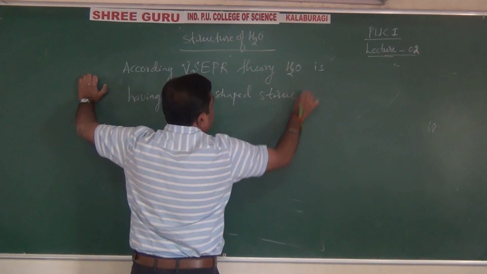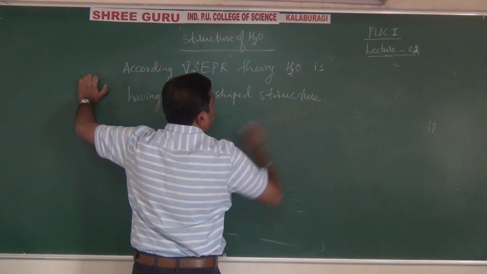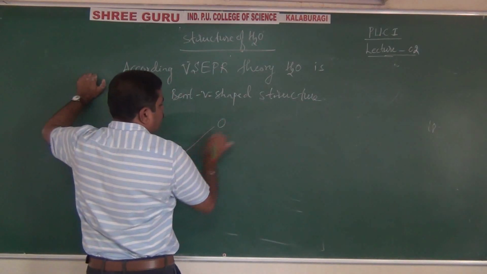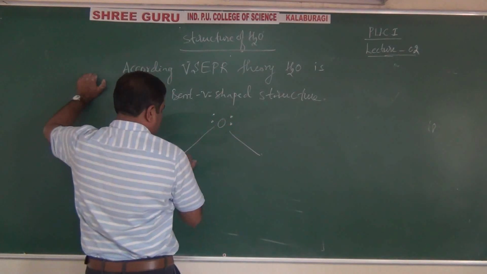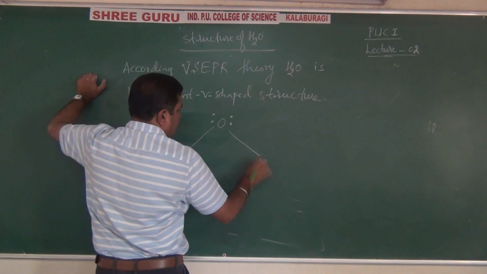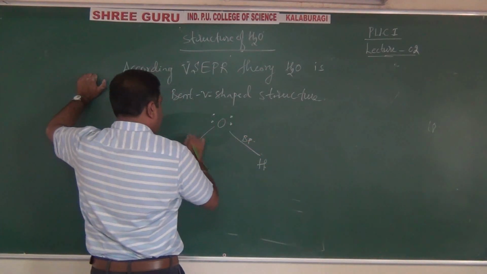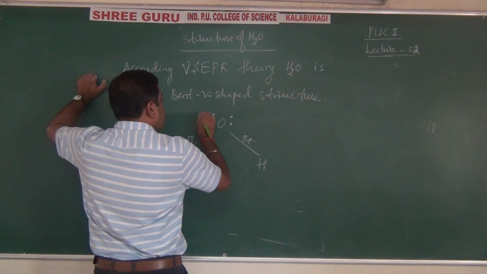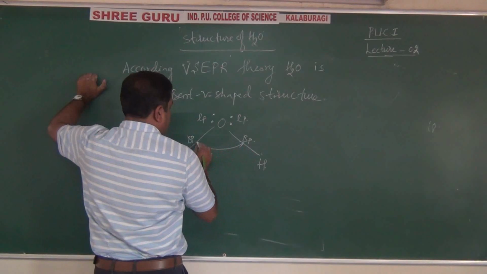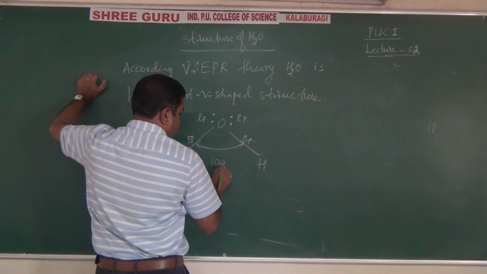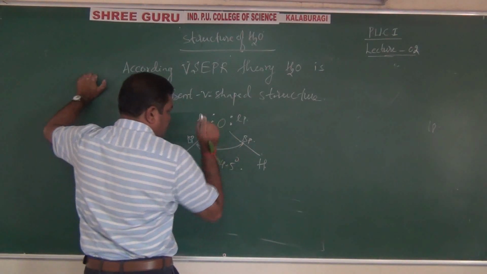That means it has two lone pairs of electrons and two bonding pairs of electrons. These are called bonding pairs. This is a lone pair. The bond angle here is 104.5 degrees.